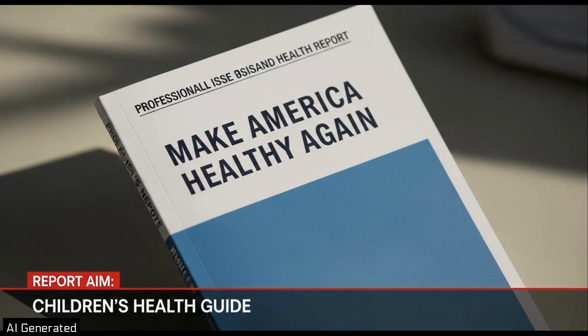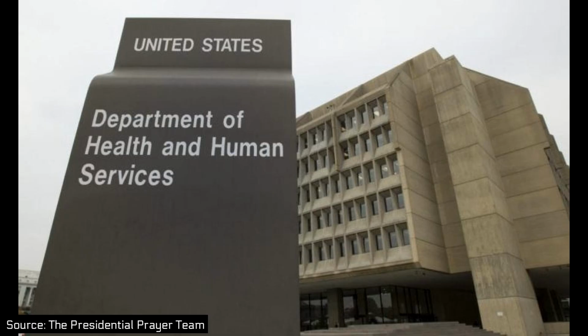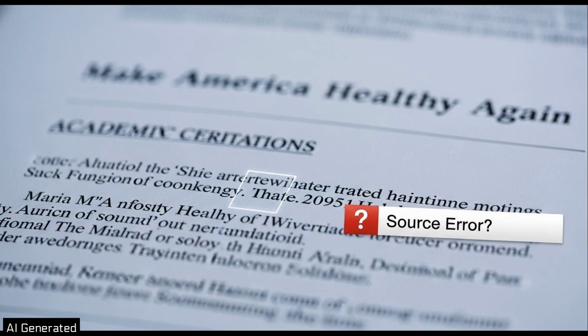The Make America Healthy Again report aimed to be a clear, evidence-based guide on children's health, covering America's food supply, pesticides, and prescription drugs. The White House and the Department of Health and Human Services lauded it as a historic and transformative assessment. However, significant issues with the report's sources quickly emerged.